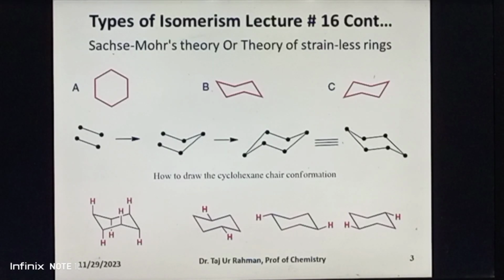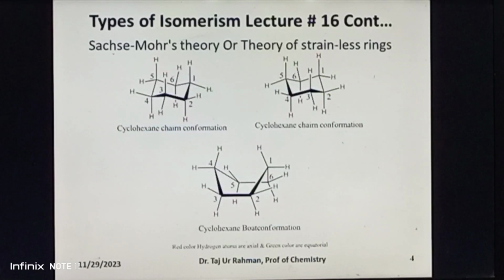Similarly, the boat form can be drawn from the chair form if we move carbon number 1 and carbon number 4 above the plane of the other four carbon atoms of the chair conformation of cyclohexane, as shown. In all these structures, the axial hydrogen atoms are represented by red color while the equatorial hydrogen atoms are represented by green color.